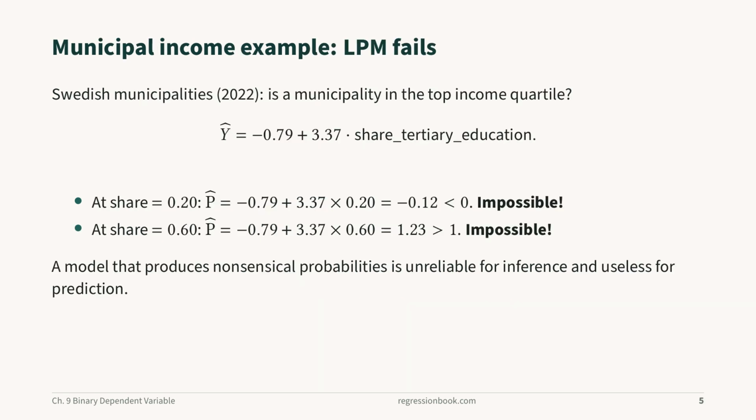The municipal data make the failure concrete. Regress an indicator for being in the top income quartile on the tertiary education share and read the fitted line. At a share of 20%, it predicts minus 0.12, a negative probability. At 60%, it predicts 1.23. Both are impossible, and a model producing nonsensical probabilities is unreliable for inference and useless for prediction.